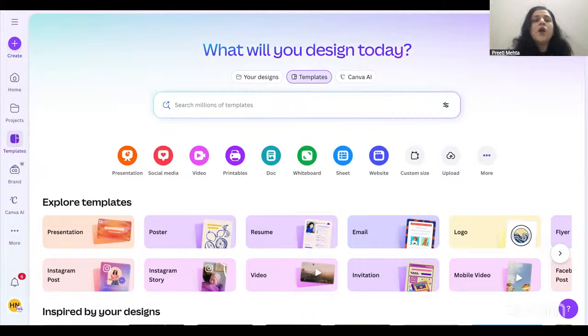Let us now understand how we log in. You can simply type this URL on Google. Then there is a very simple process of logging in. Just click on sign in, use your Gmail ID, and you will be able to log in.